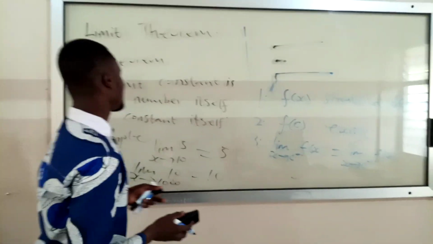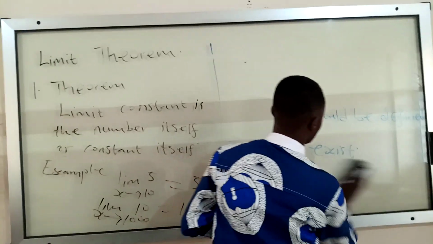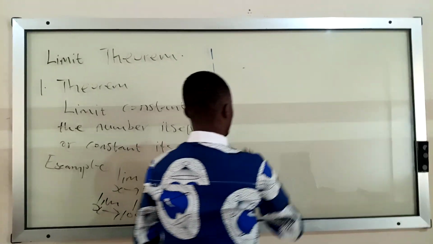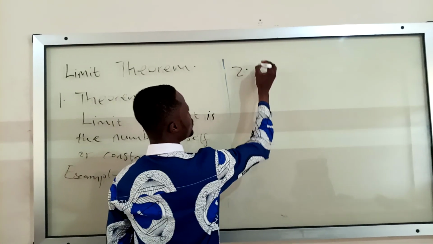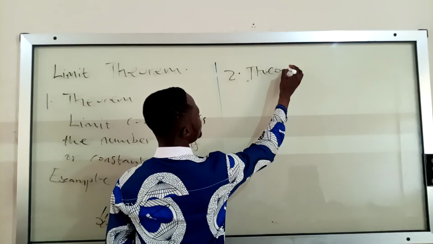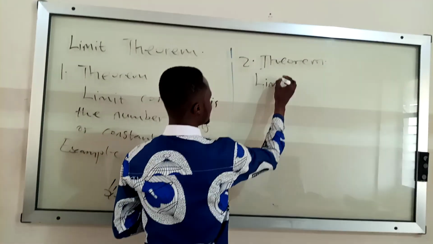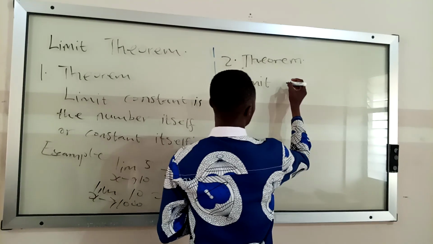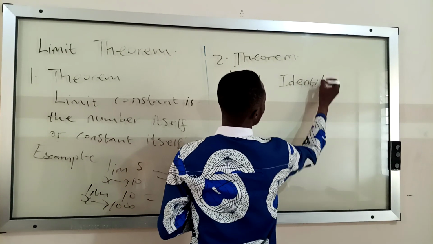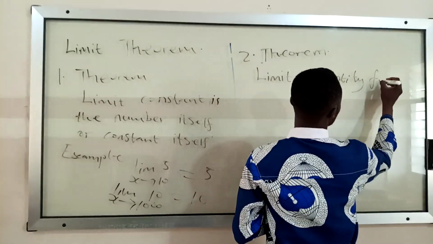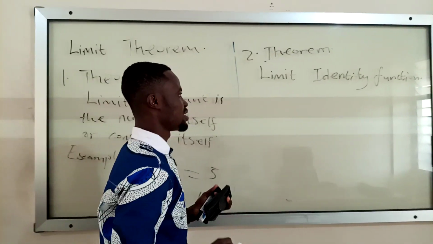Okay. The second theorem is the limit of the identity function. Theorem 2. The limit of the identity function.